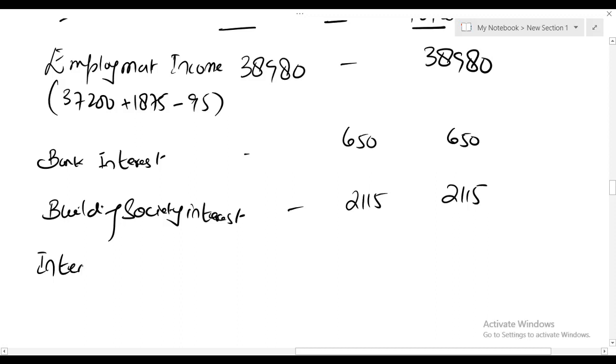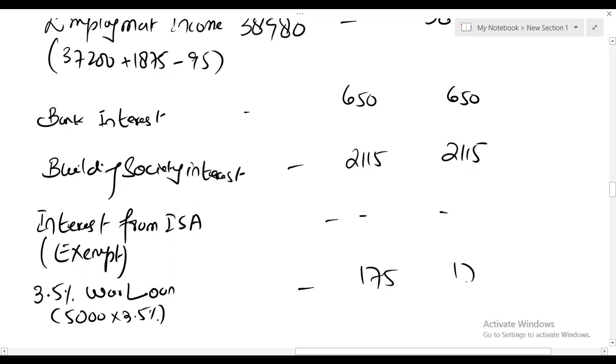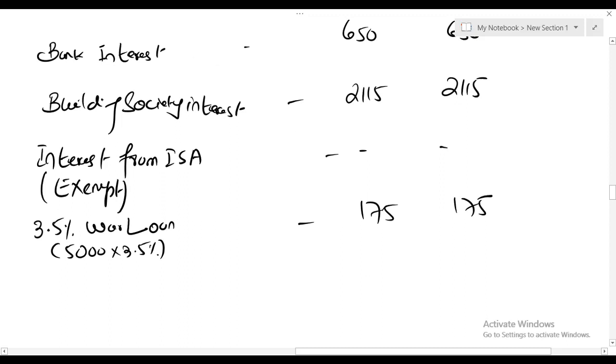You have to tell your examiner. Interest from ISA, that is exempt. 3.5% war loan: 5,000 at 3.5% gives us 175. Since this is more than 100, the entire amount belongs to Kate, not to the minor.